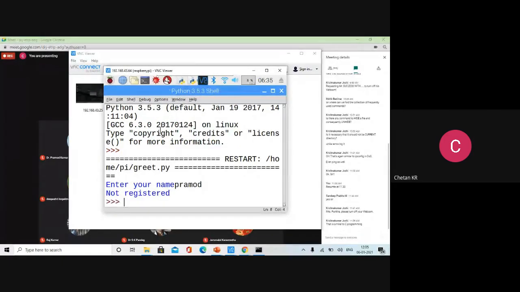Not registered. Why? Case sensitive. P is in caps, but what I entered in the data is p in small. So now that should not happen. Case sensitivity, because the end user does not know what case you have given, nobody knows that. That should not be a problem as long as your spelling is correct. It should be allowed.